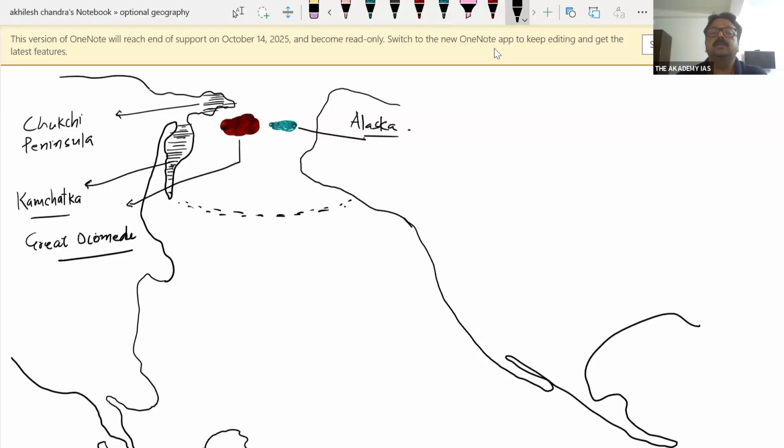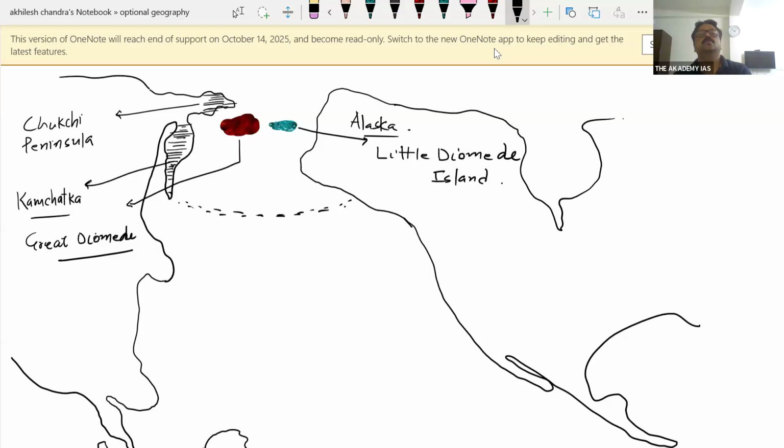And this USA island is called Little Diomede Island. Okay. And it is in Bering Strait.